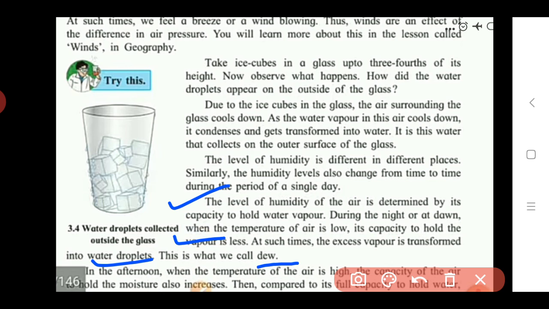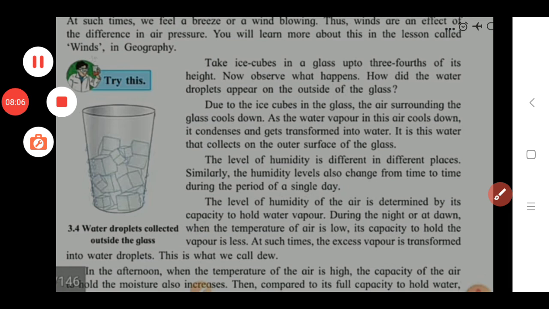So why is dew seen at dawn or in the morning? Because at night the humidity of the air is very less, that is, the capacity of air to hold water vapor is very low, and due to this, these water vapors during the night get converted into small water droplets, and these water droplets are the dew which are seen on the leaves of the trees. In this way we see how dew is formed early in the morning. This is the reason for the formation of water droplets seen in the form of dew on the leaves.